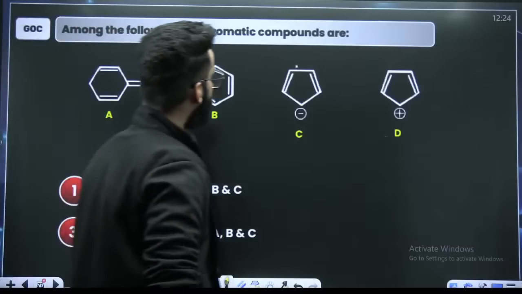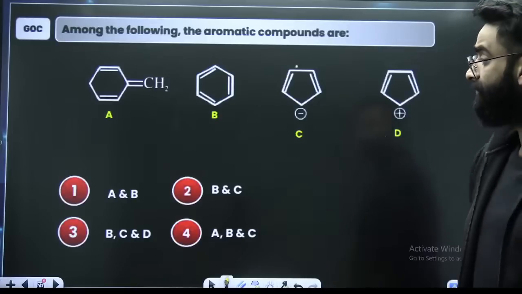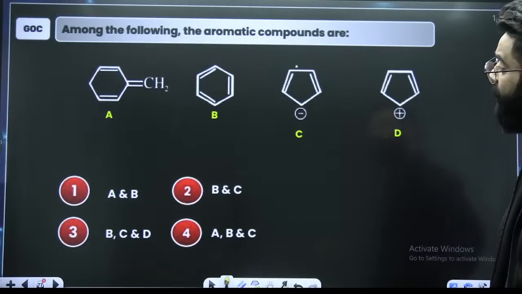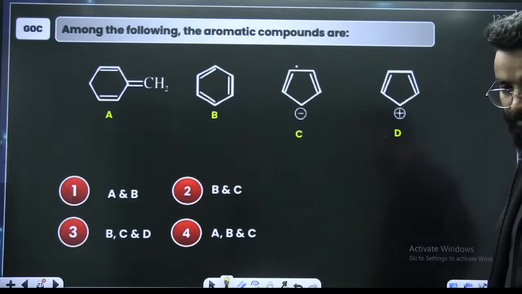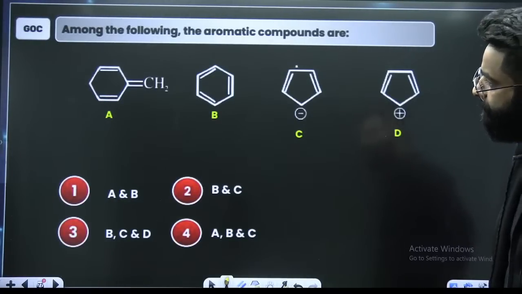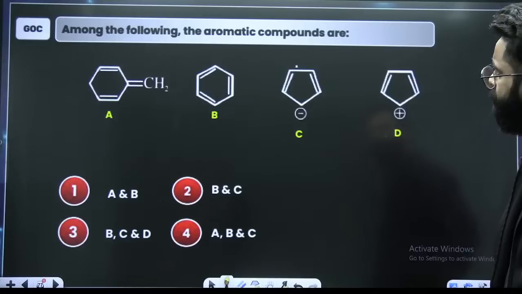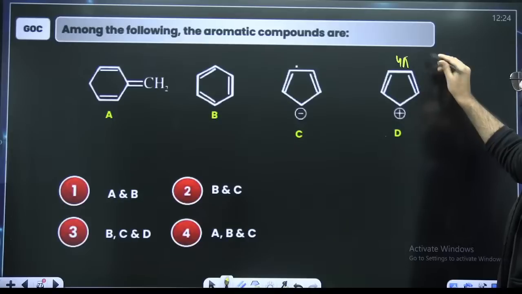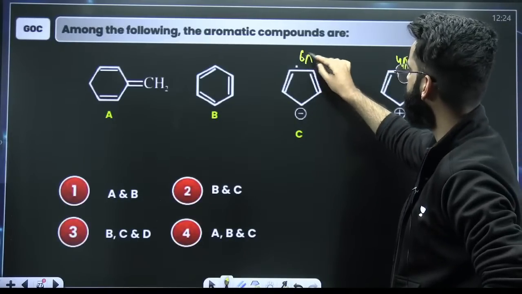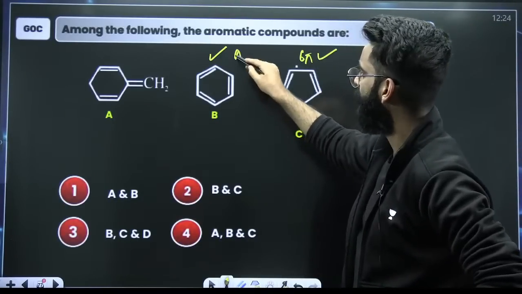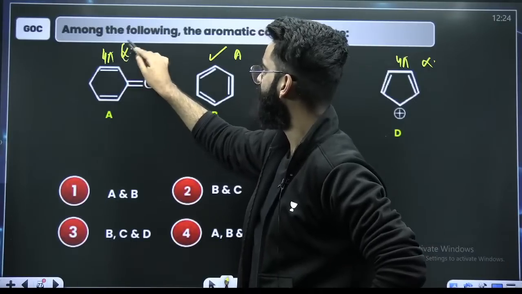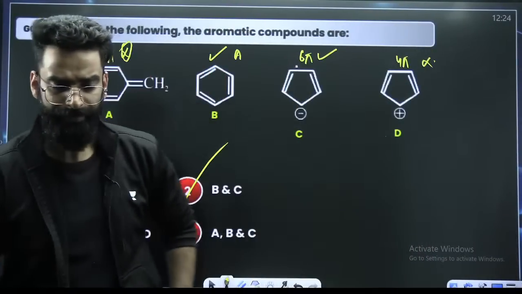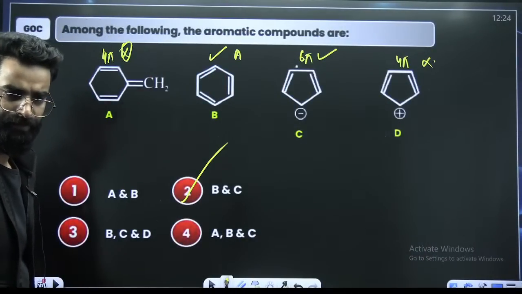One more question. Even this one was asked before. Tell me the answer quickly. Among the following, the aromatic compounds are. Quick. See, 2, 4, 4 pi electrons means anti-aromatic. It's not aromatic. 2, 4, 6, 6 pi electrons, aromatic. 2, 4, 6, 6 pi electrons, aromatic. 2, 4, 4 pi electrons, anti-aromatic. So B and C basically, right? B and C. Done?